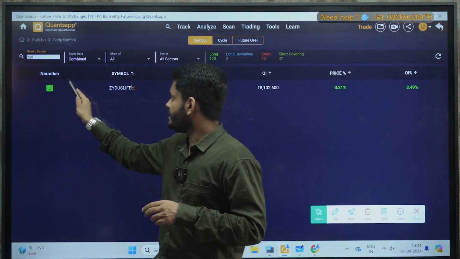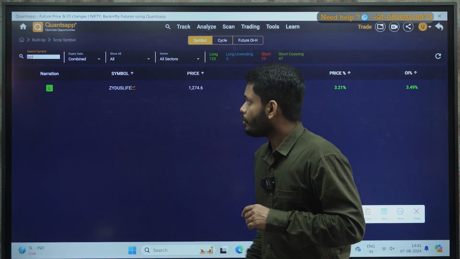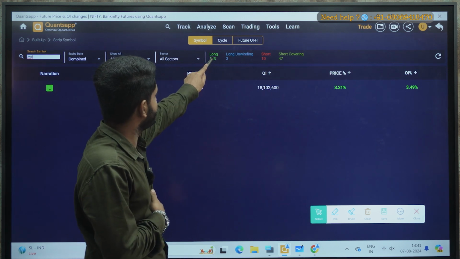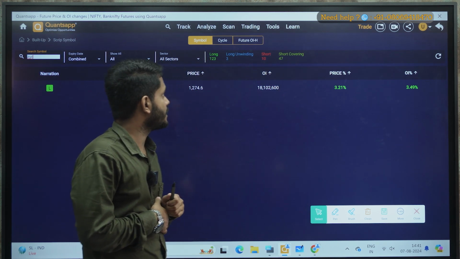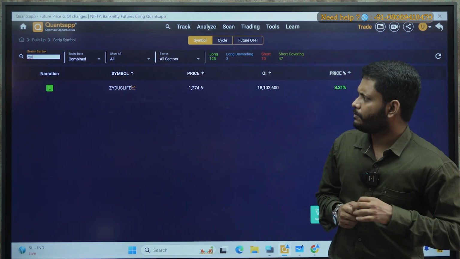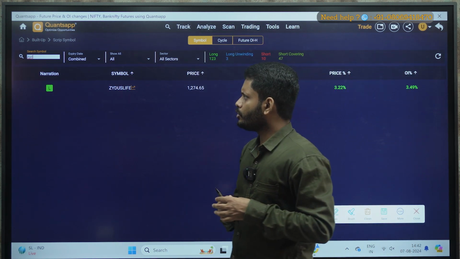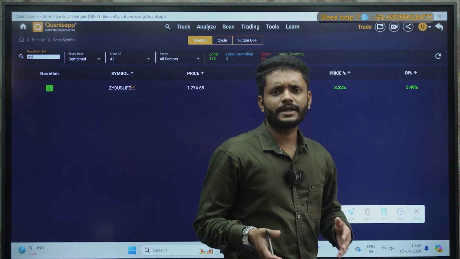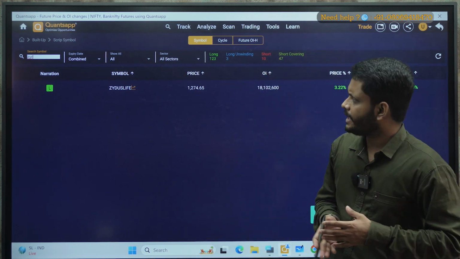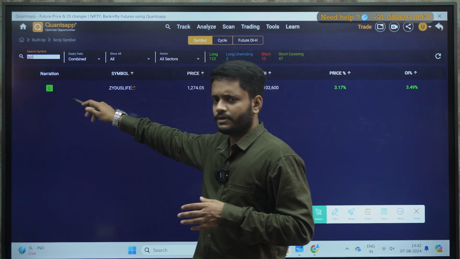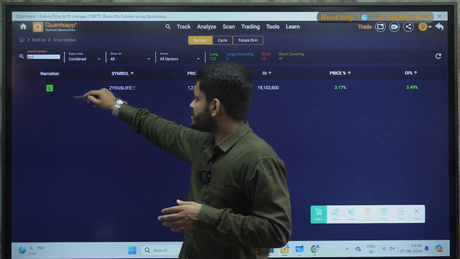Now the important thing here is narration. Okay, what is narration? In narration you will be getting four things: long, long unwinding, short and short covering. Color coding is given. So you are supposed to check before entering into any trade. If you want to know whether this particular counter is following long built up or short built up or long unwinding or short covering, you can check it in the narration. So whatever stocks you pick, you can check the narration.